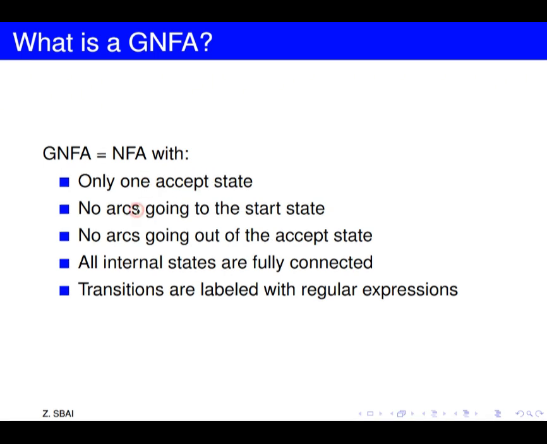We will have no arcs going to the start state, and no arcs will go out from the accept state, and all the internal states will be fully connected. That means that each pair of states will be connected to each other via transitions. And all the transitions will be labeled with regular expressions instead of symbols of the alphabet.